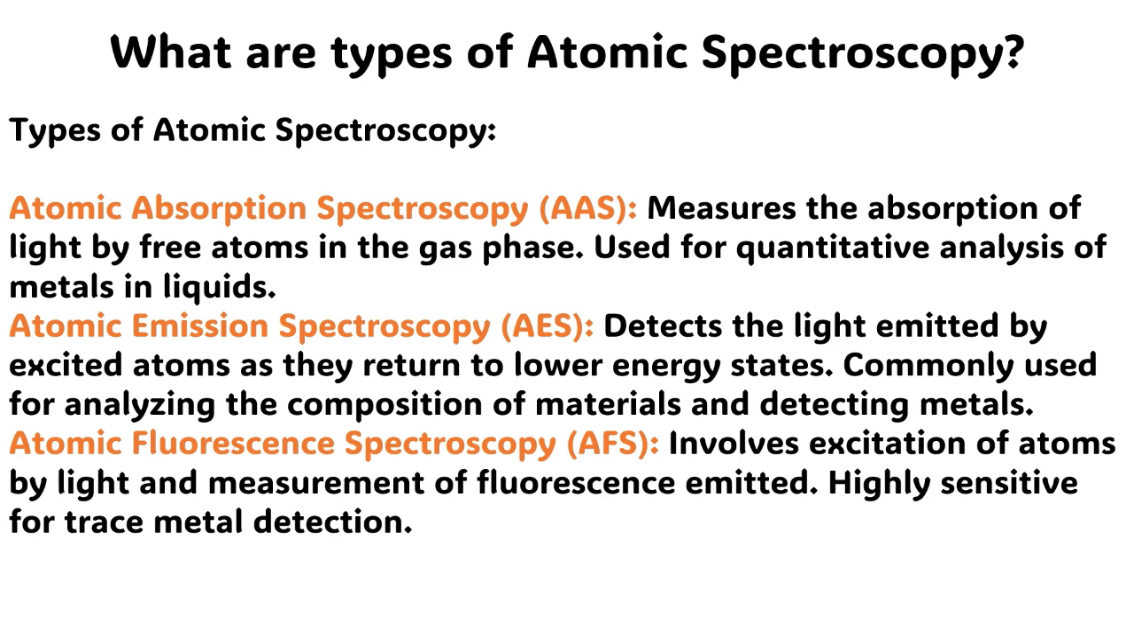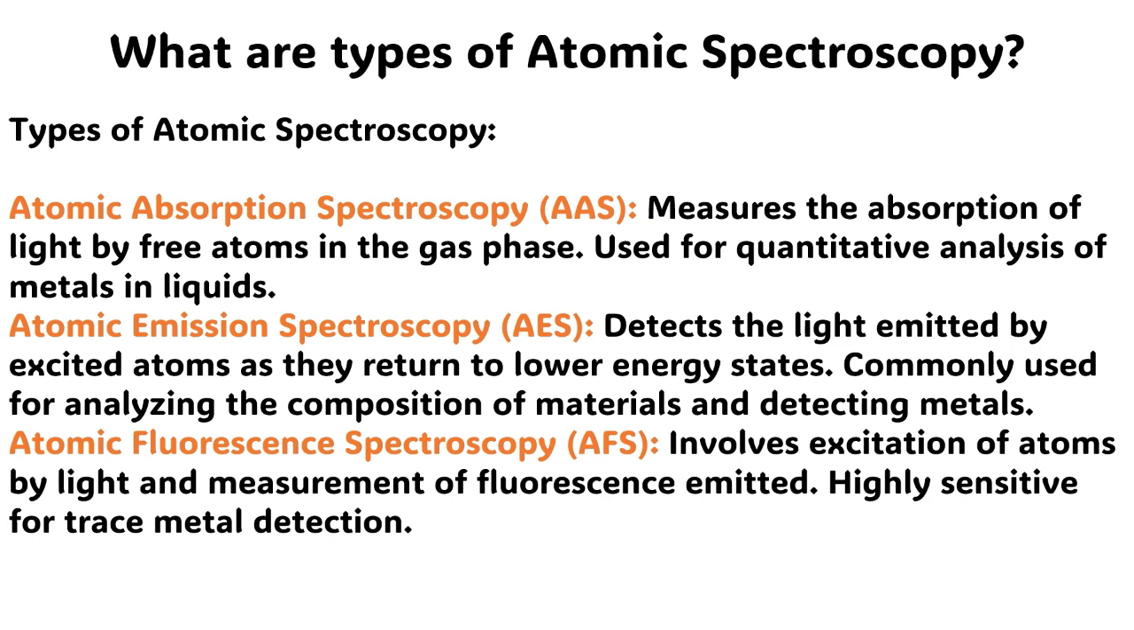The next question is, what are the different types of atomic spectroscopy? The answer to this question is very simple. We have following main types of atomic spectroscopy. Atomic absorption spectroscopy. It is abbreviated as AAS. In this spectroscopy, we measure the absorption of light by the free atoms in the gas phase. This technique is commonly used for quantitative analysis of metals in liquids.